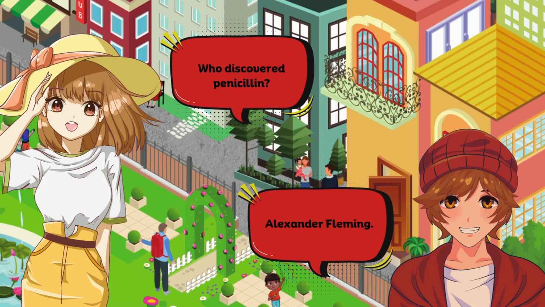Alexander Fleming. What is the currency of Japan? Yen. What is the capital of Australia? Canberra.